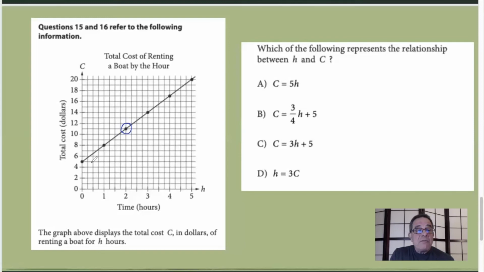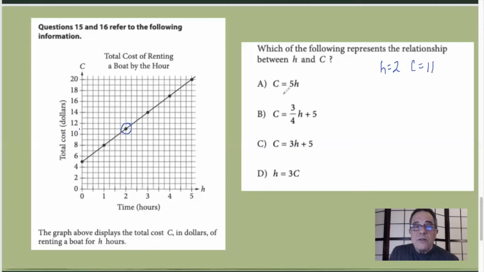Take any number from the picture you can see. You can take 1 for time and 8 for cost. I've chosen 2 and 11. Doesn't matter what you pick. So I'm saying H equals 2, total cost, or Y, equals 11.